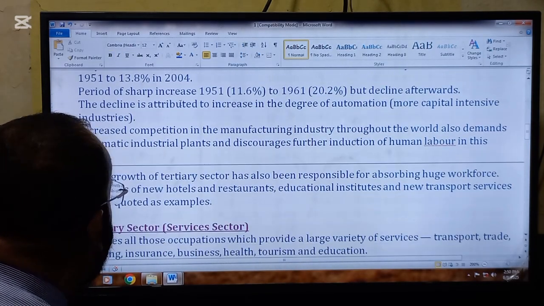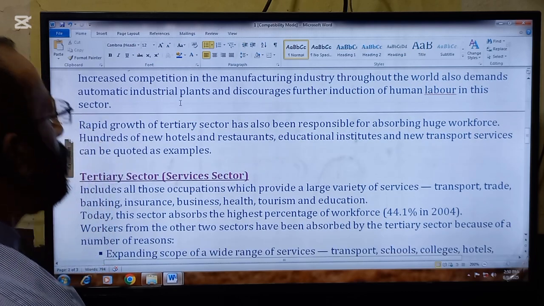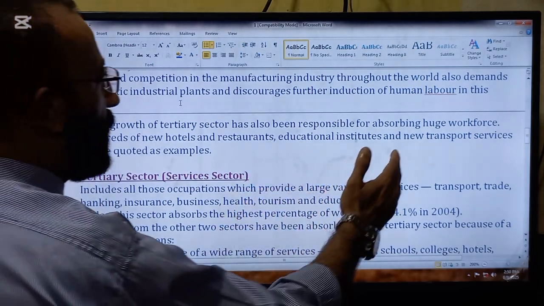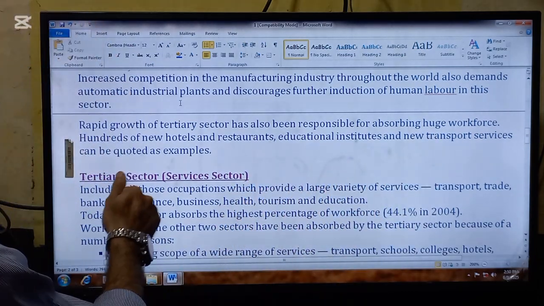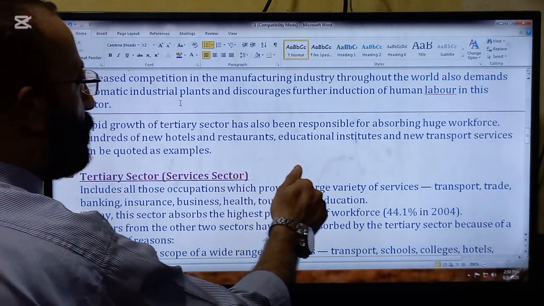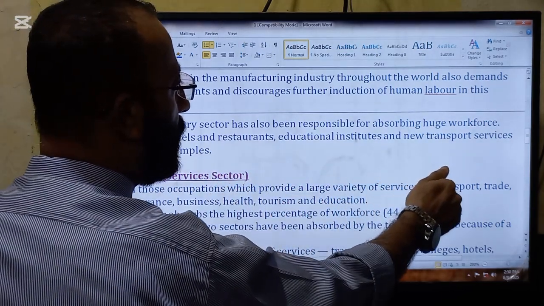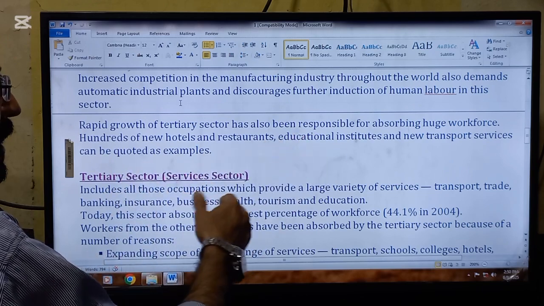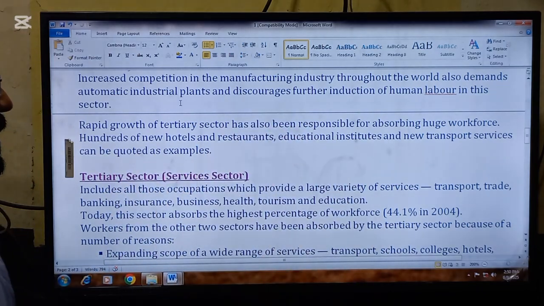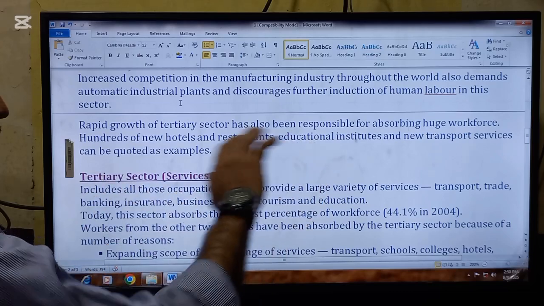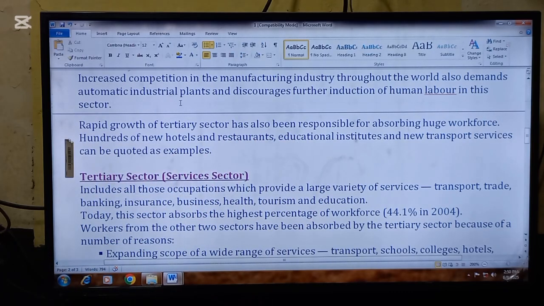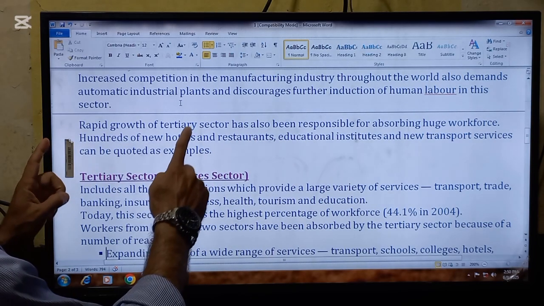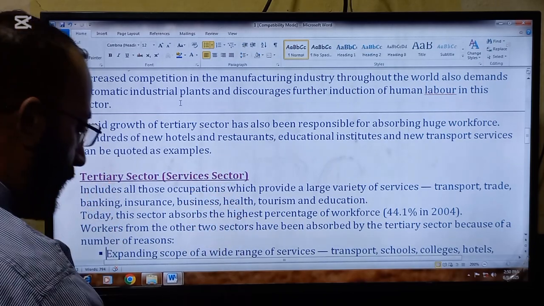Next is rapid growth of the tertiary sector has also been responsible for absorbing huge workforce. Hundreds of new hotels and restaurants, educational institutes, and new transport services can be quoted as an example. So, the tertiary sector is improving, and a lot of persons are attracted to that sector. That's why a decline in the workforce in the secondary sector is seen.